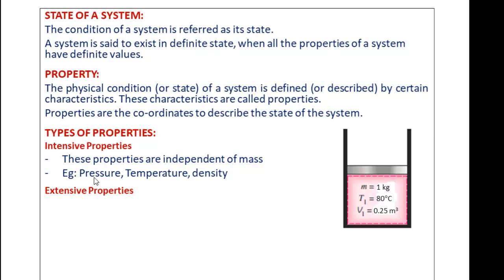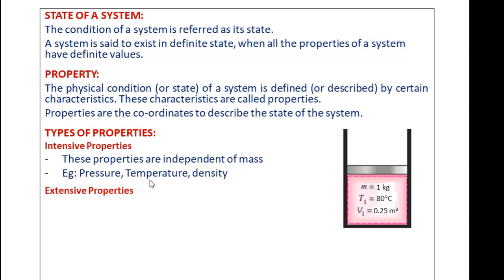So there are certain properties which do not depend upon the mass of the system. These are the intensive properties. Examples of intensive properties are pressure, temperature, density, etc.